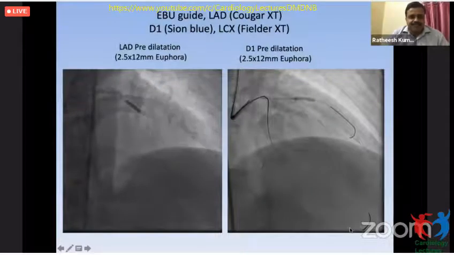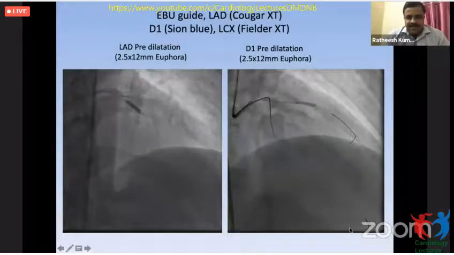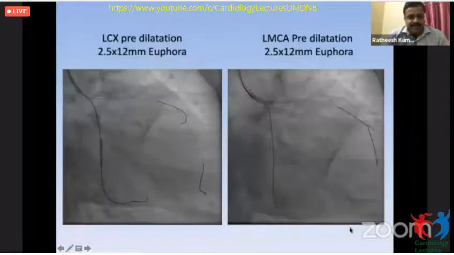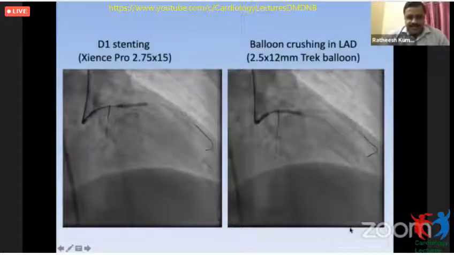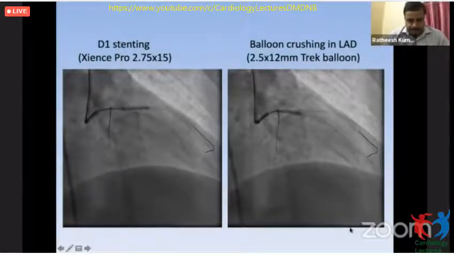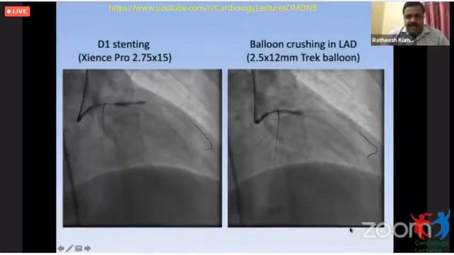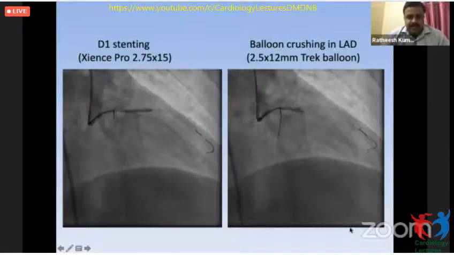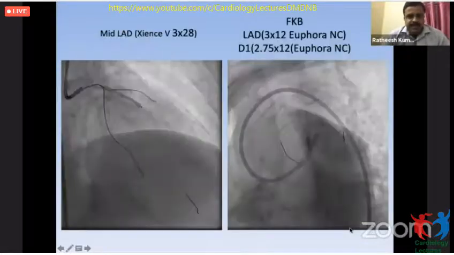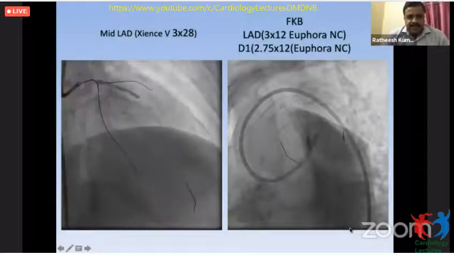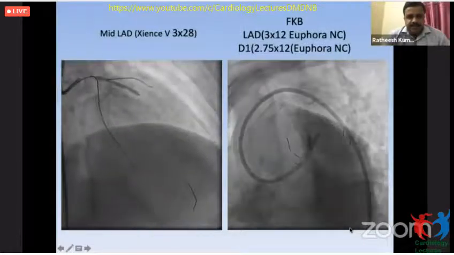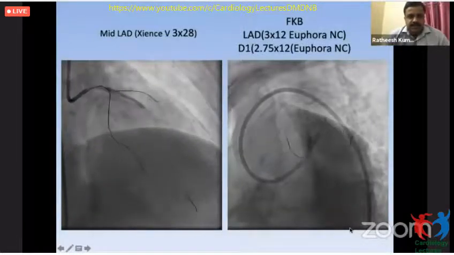So the left system was addressed. LAD was pre-dilated, diagonal was dilated, LCX and left main. Then the diagonal was stented with a 2.75 by 15 Xience, and it was crushed with a balloon in the LAD using the mini crush technique. And the LAD was stented. Then after recrossing the LAD-D1 bifurcation, the final kissing balloon inflation was done.